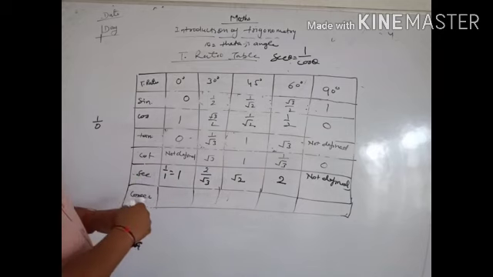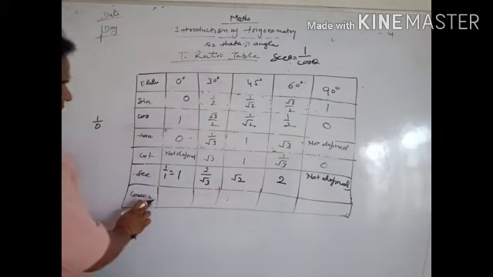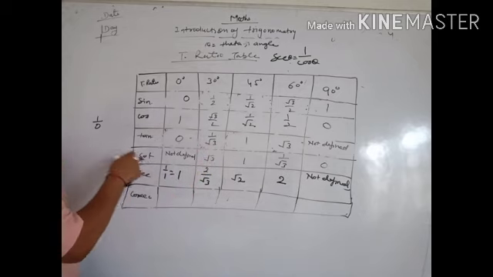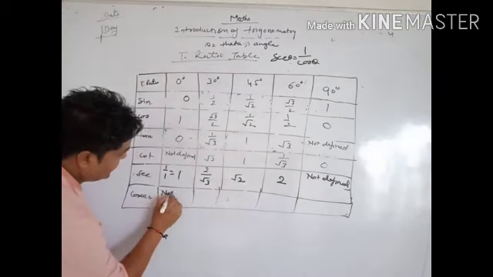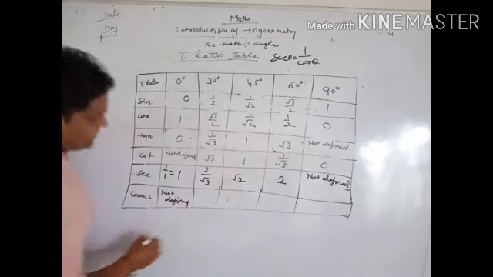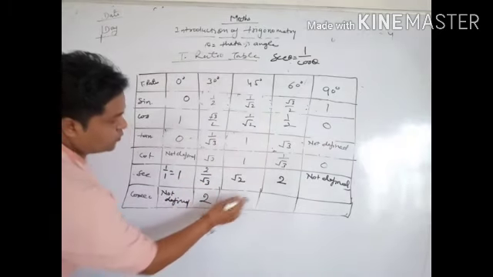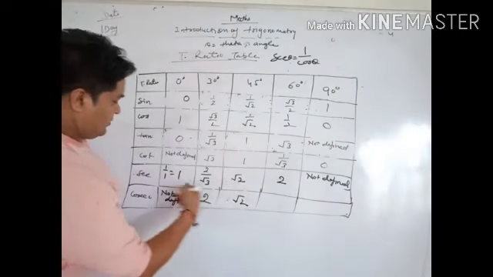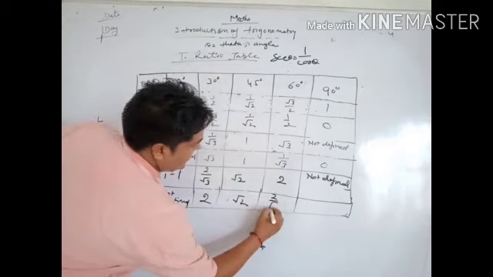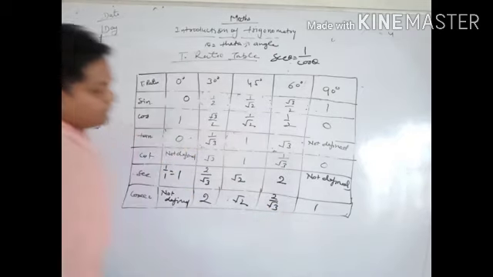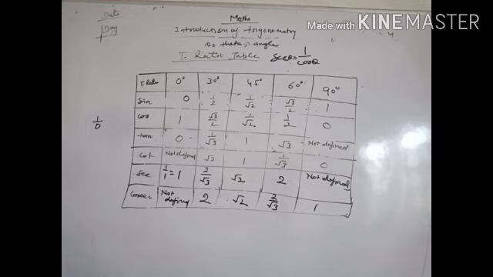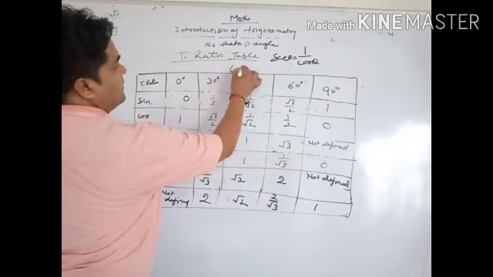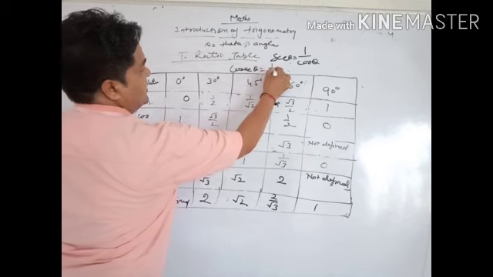Similarly, for last, cosec is a reverse of what? Sin. So here not defined. Now 2 or root 2, second is 2 by root 3. Simply you will find the cosec theta from sin theta, because cosec theta equal to 1 by sin theta.